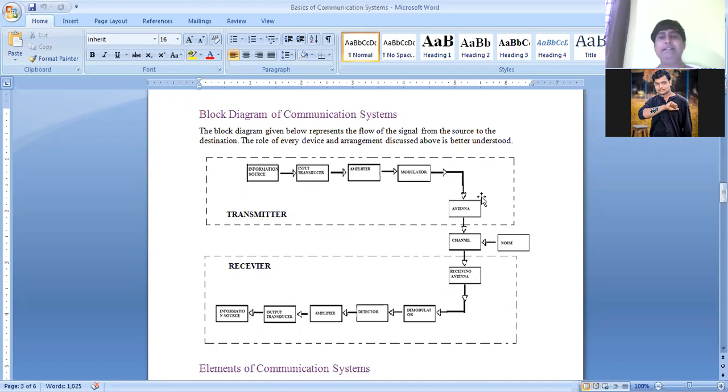So this is the last stage in the transmitter section. From the antenna only your information will be transmitted. In between we have a channel. As we discussed, channel may be wire or wireless. If, for example, we are using a wireless channel, then we can see that here we have another block, and I have indicated it as noise.